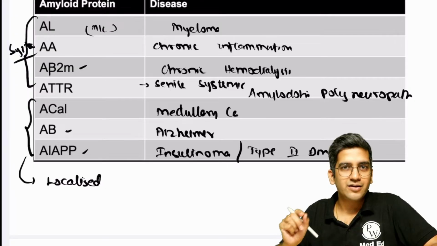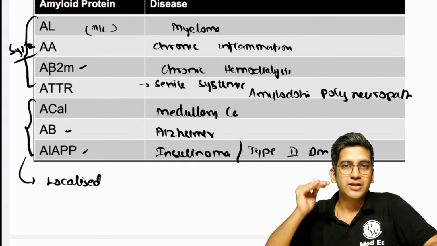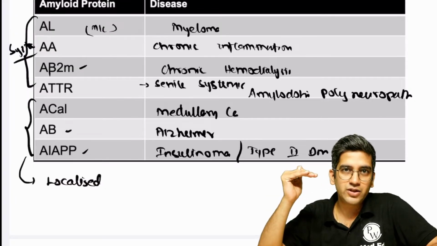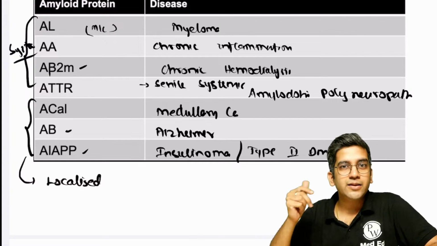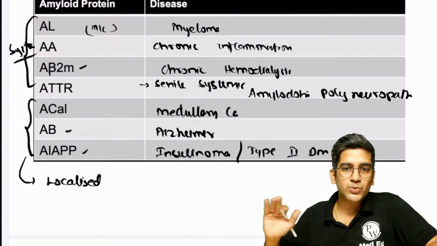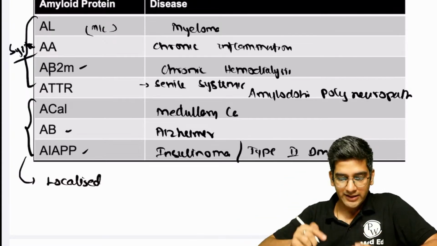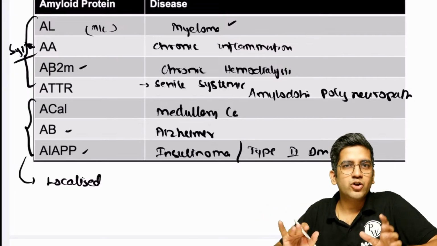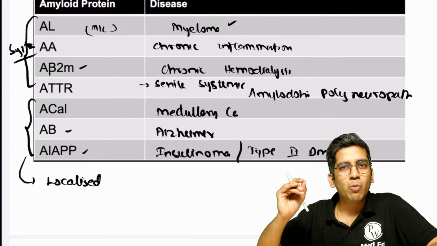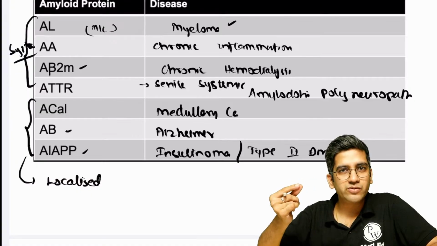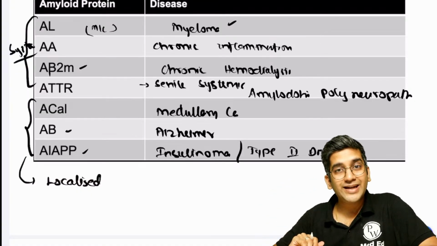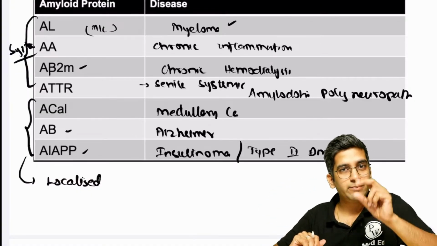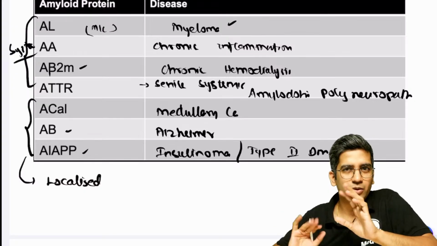Long answer, right. Why is it type 2 diabetes mellitus? Type 2 has excess production of insulin. Whenever there's an excess production of insulin, the breakdown product will also be in excess. That's why it gets deposited. Fine. We know the thing. Myeloma. Just write myeloma if it's a short answer. If it's a long answer, myeloma produces more light chain because of the neoplastic proliferation, so it gets deposited, right? You can easily expand the question. At the same time, you can easily restrict the question as well, fine?